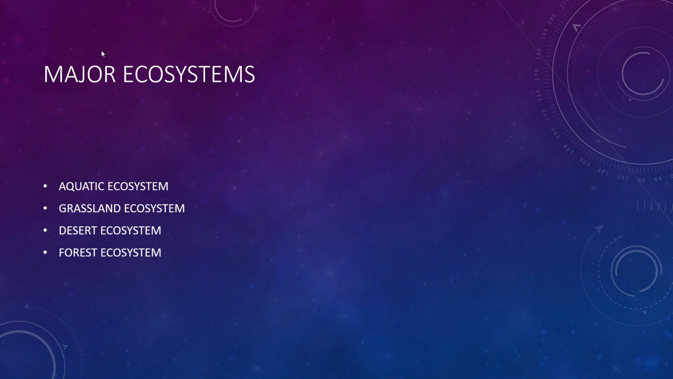Next is desert ecosystem. It is the study of interactions between both biotic and abiotic components of the desert. Desert is one of the driest land areas on the earth that receives very little rainfall throughout the year, even less than 50 centimeters in a year.